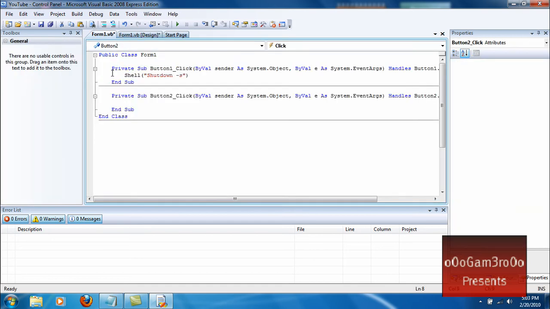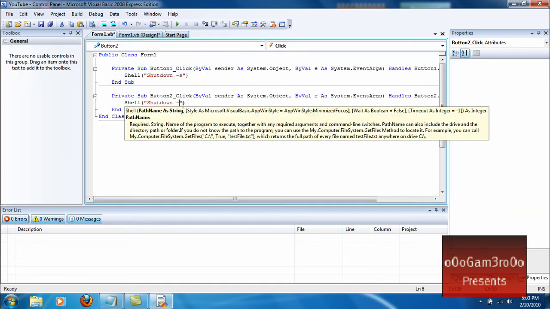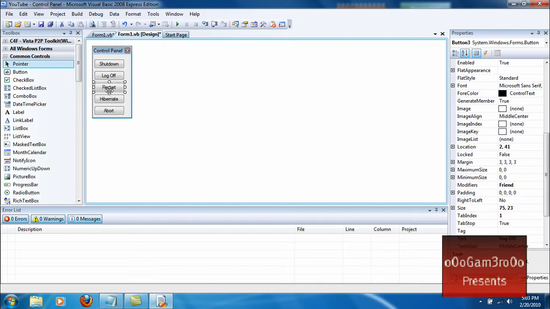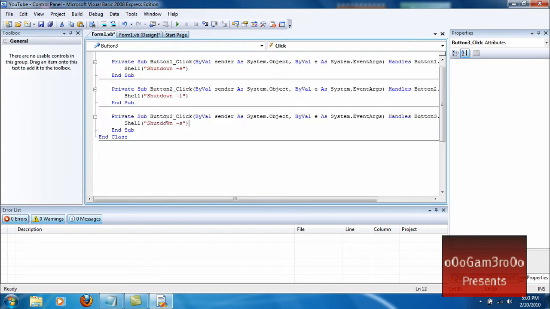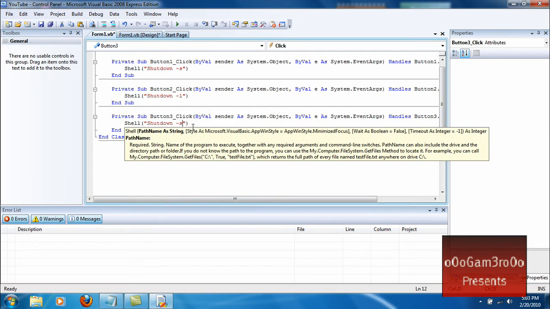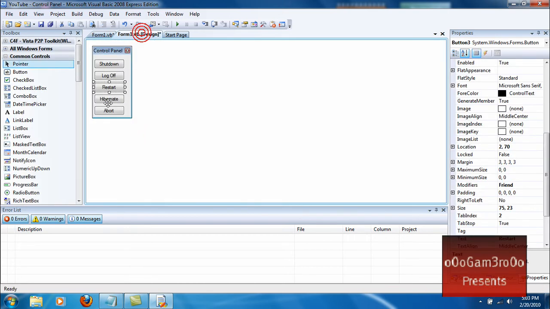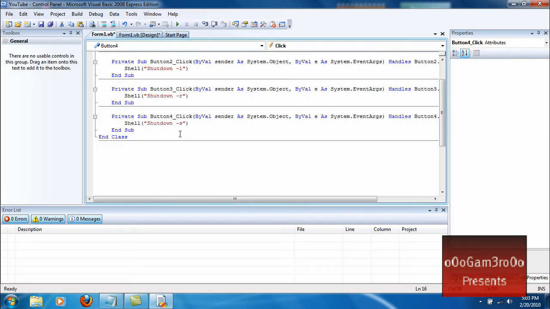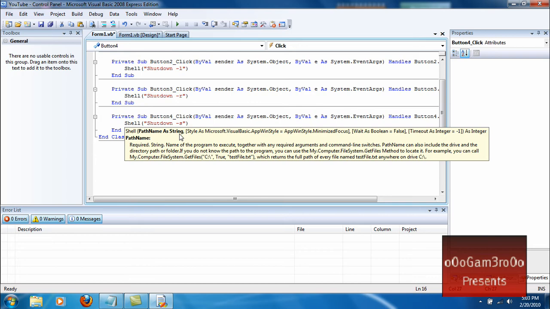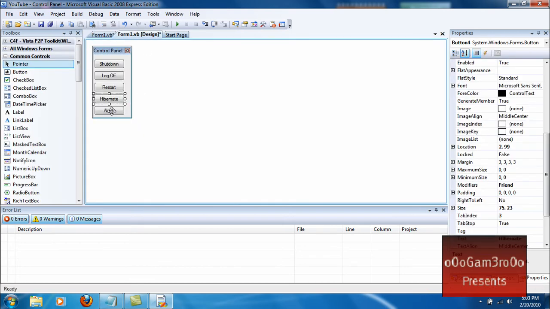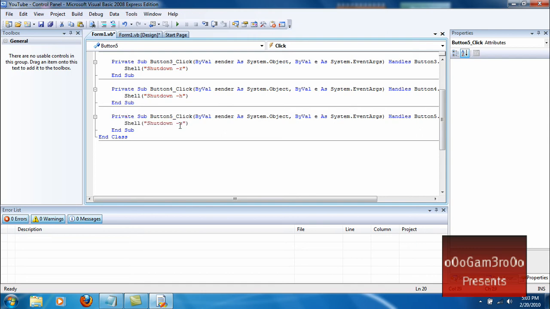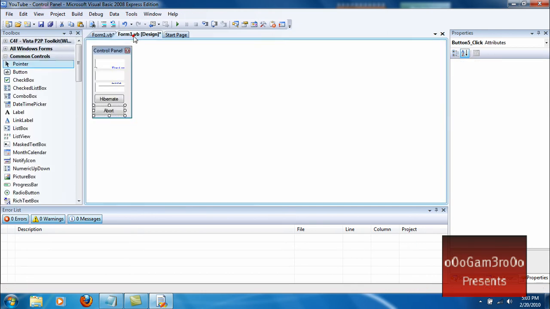Log off, paste it, change the S to an L. Double click restart, change that one to an R. Double click hibernate, change this one to an H, and then change this one to an A. So it should look like this when it's done.